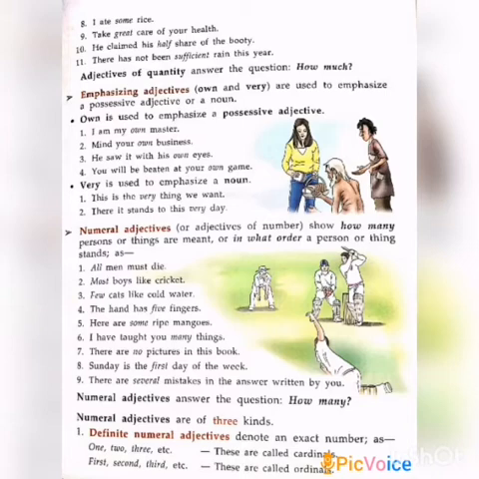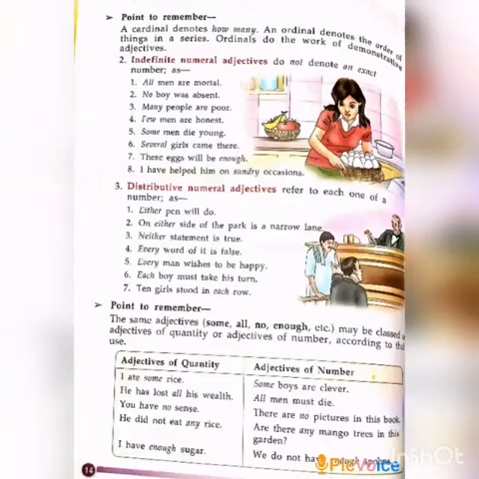Now turn to page number 14. Page number 14, points to remember. A cardinal denotes how many, and an ordinal denotes the order of things in a series. Ordinals do the work of demonstrative adjectives. Okay. Numeral adjectives have three types. Already we saw on the previous page: definite numeral adjective, indefinite and distributive. On this page we can see the second and third types.